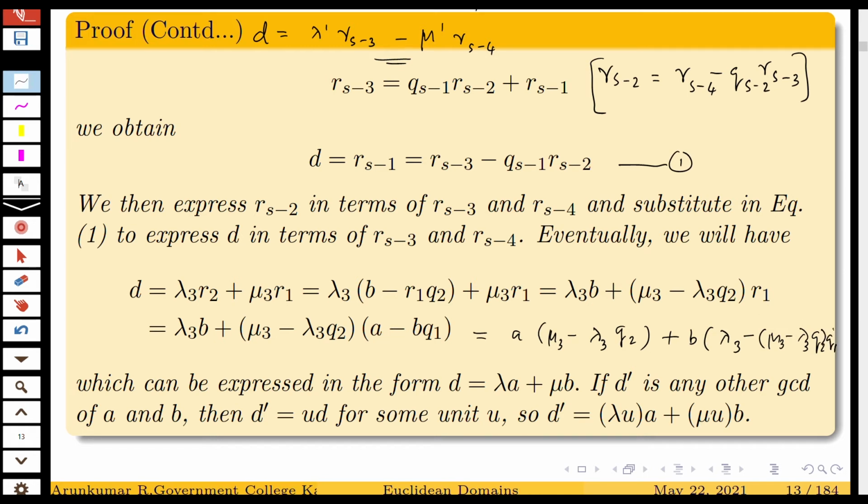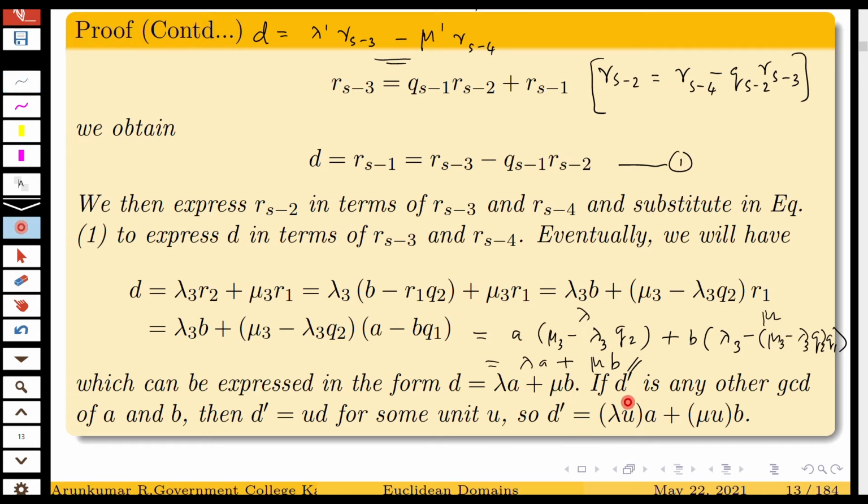So you are getting it like this. You take this as some lambda and this as mu. So you can write this as lambda A plus mu B, which can be expressed in the form D is equal to lambda A plus mu B.